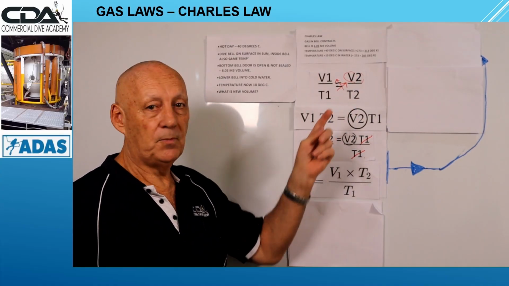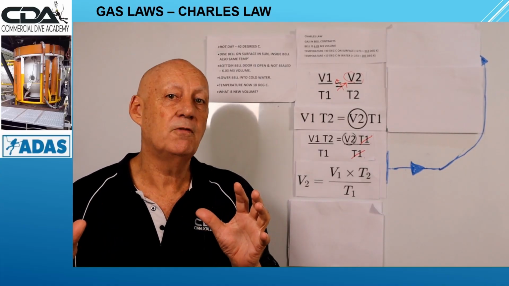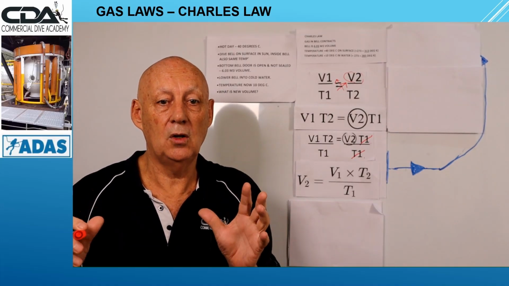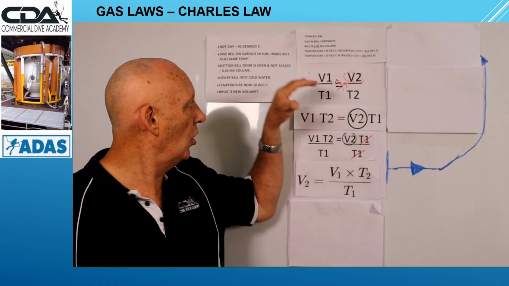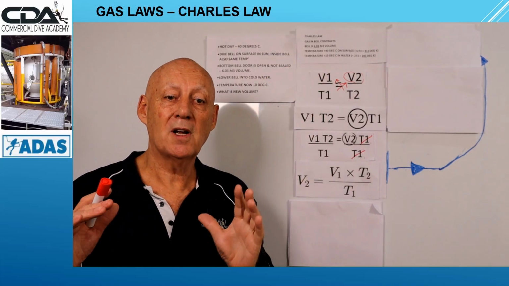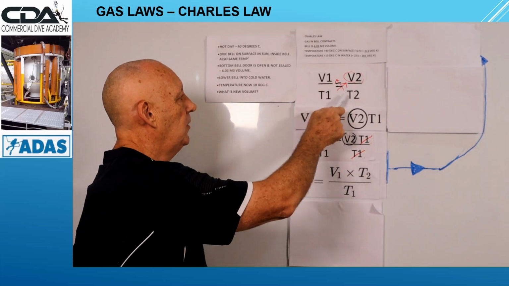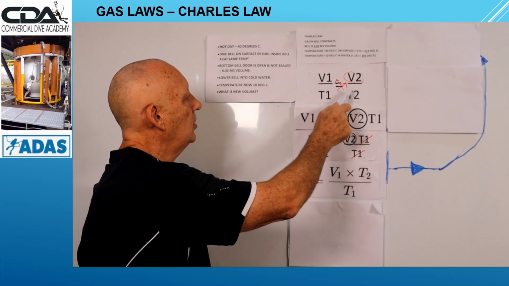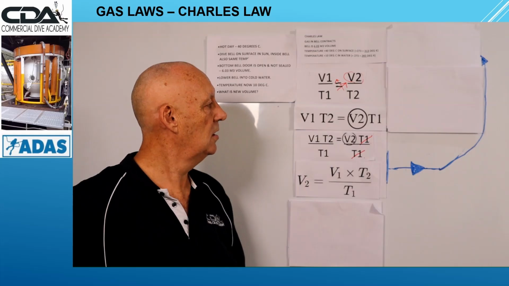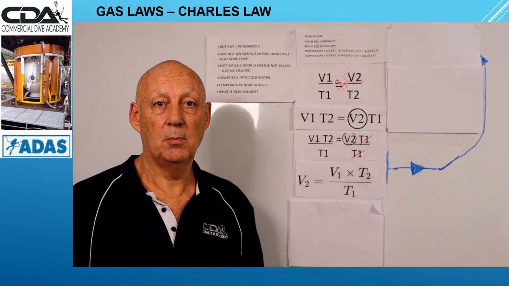That's our formula. Now, we must ensure that the unknown variable is all by itself, and we also have to make the unknown variable the top of the equation in order to solve this. In order to do that, we must take 4 steps. Step 1, cross multiply the equation: put T2 over here, T1 over here, and we get V1 times T2 equals V2 times T1. That eliminates the denominators at the bottom of the equation.